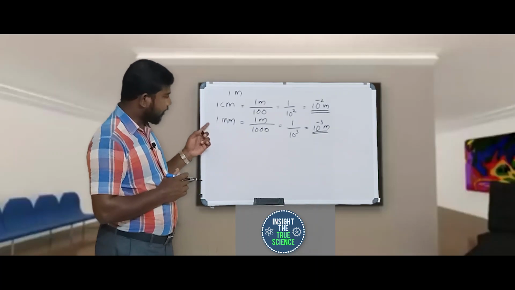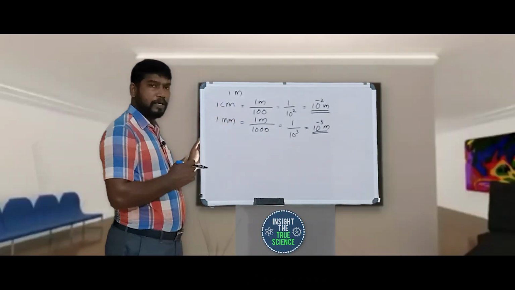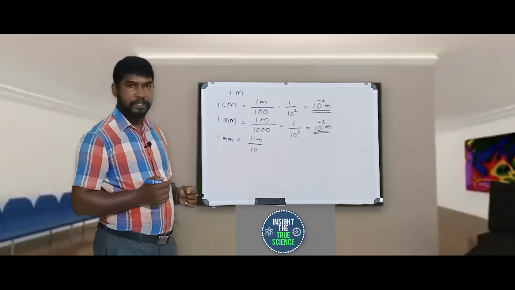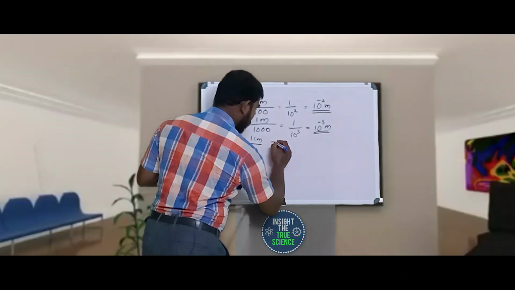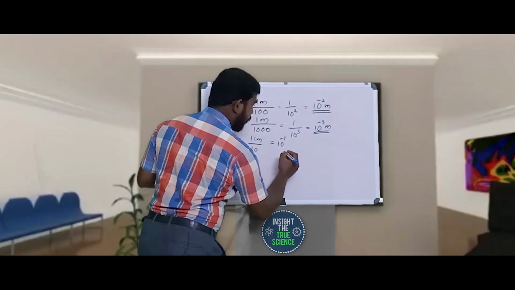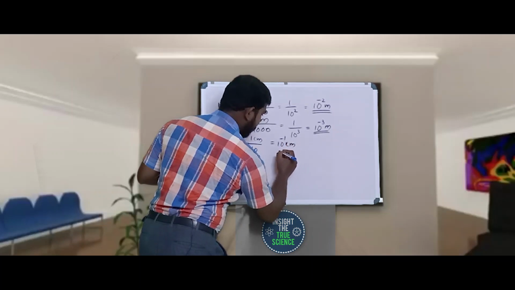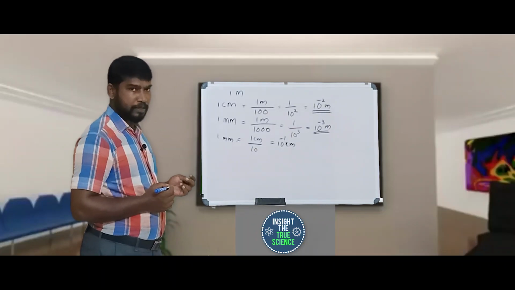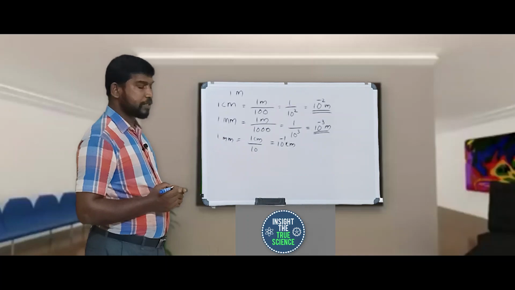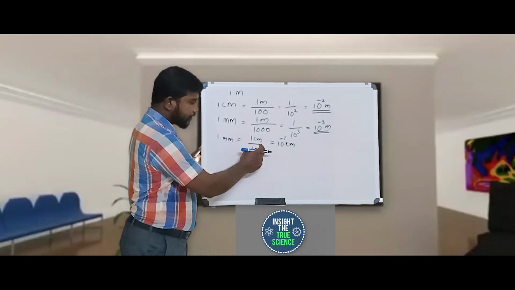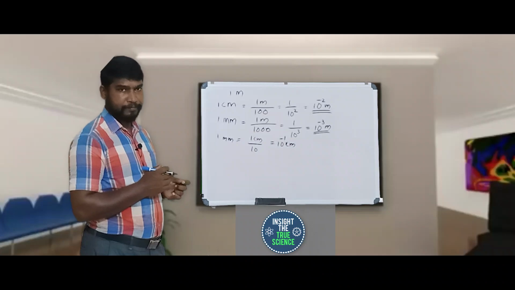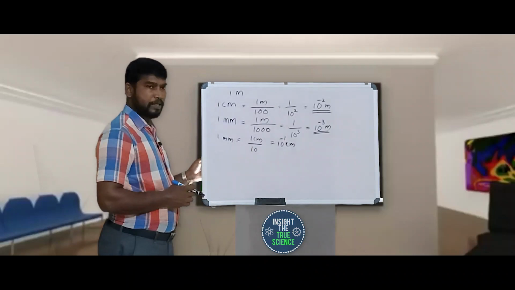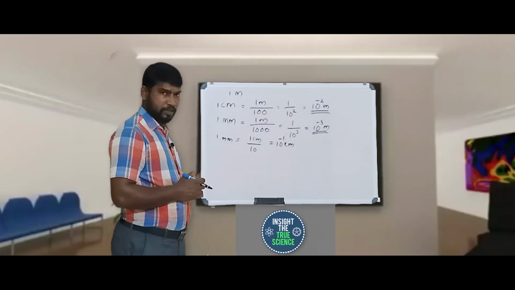So again you can divide the centimeter into millimeter. 1 millimeter is equal to 1 centimeter divided by 10, that is, 10 raised to negative 1 centimeter. 10 divisions are there. So this is the conversion of millimeter to centimeter.